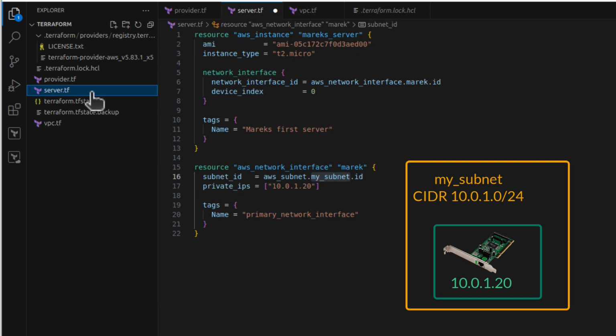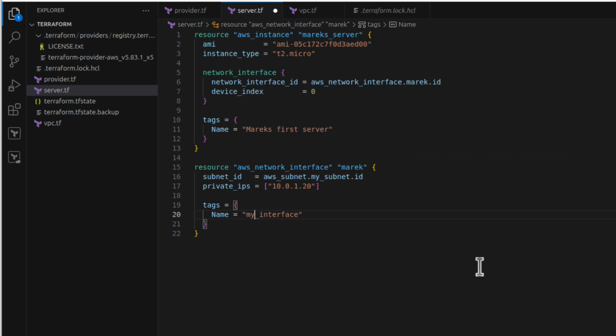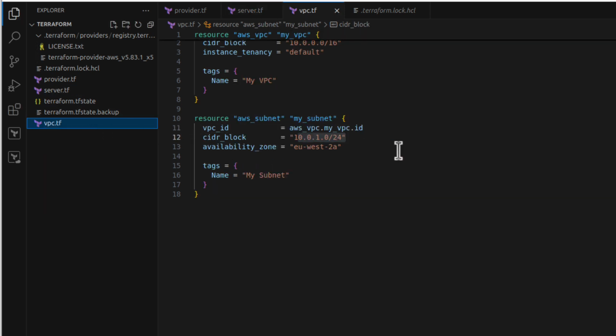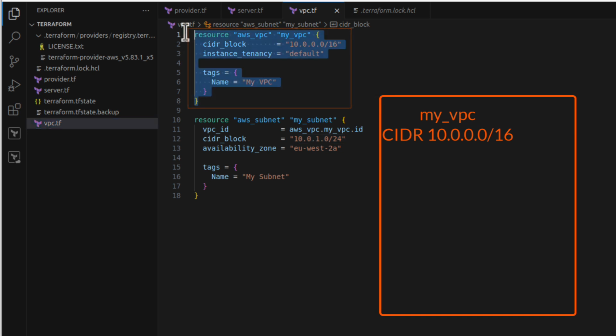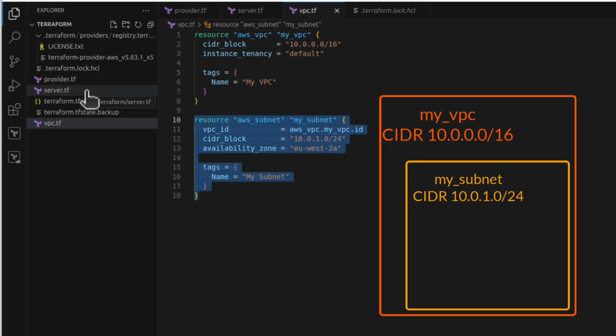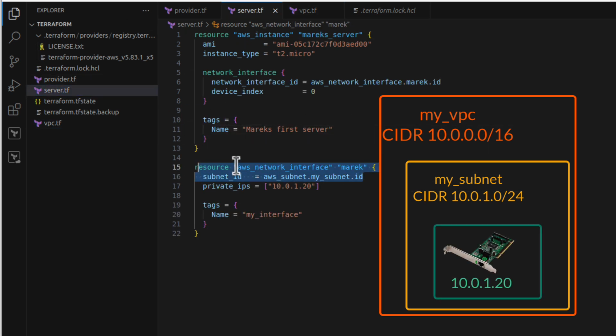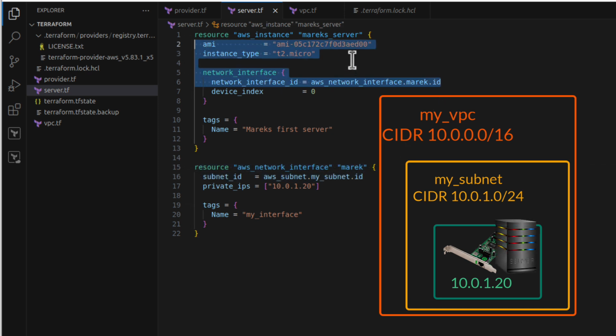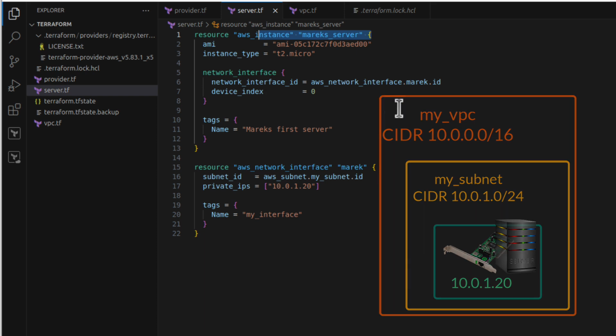And 10.0.1.20 is within that scope. And then the name, maybe I will change it to my_interface. So as we can see, we've got more and more dependencies. First, let me maybe Command S, Terraform will have to first create the VPC, because VPC is already referenced in subnet. Once it creates the subnet, this subnet is then referenced here in network interface, and then that network interface will belong to my server. And we are ready to run.